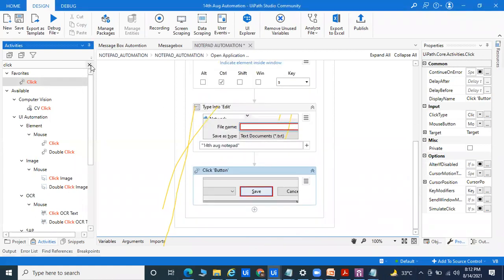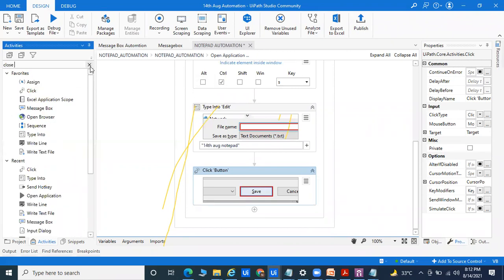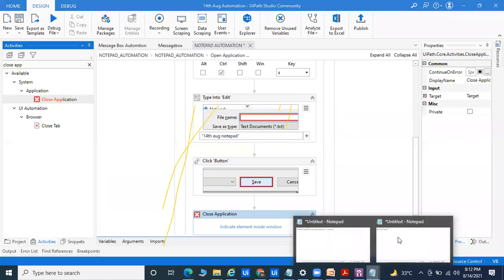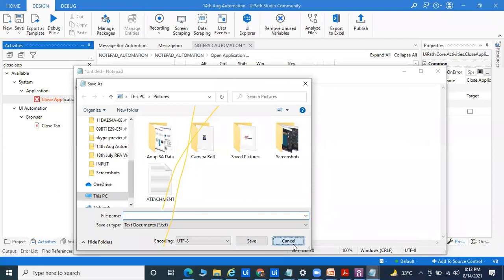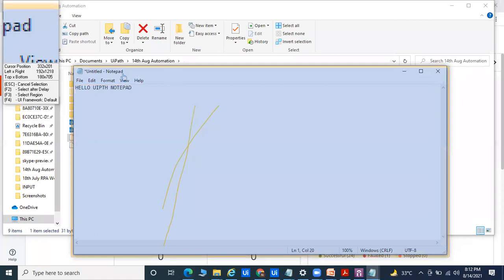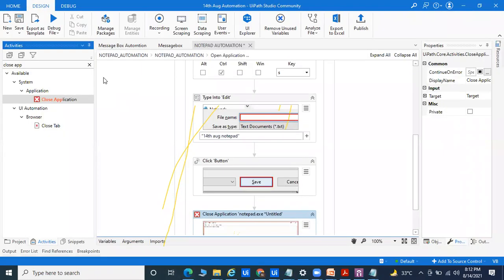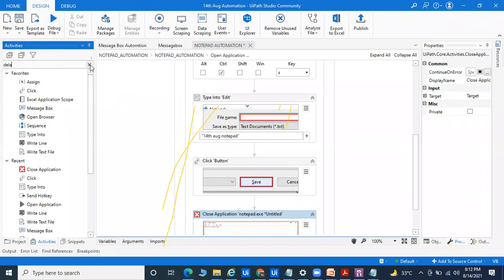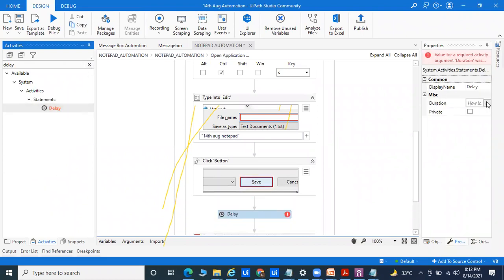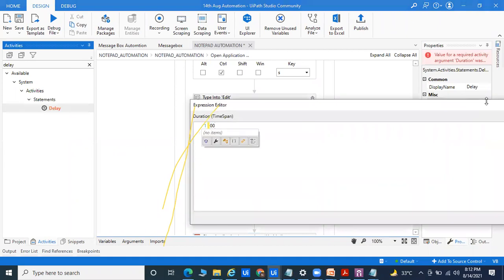After that, we use the Close Application activity for closing the notepad. In between, if you want a delay, you can take the Delay activity and pass a delay like 4 seconds, 3 seconds, 2 seconds, or 1 second. I can pass 00:00:01 for one second of wait. So I've given the wait like that, 1 second.